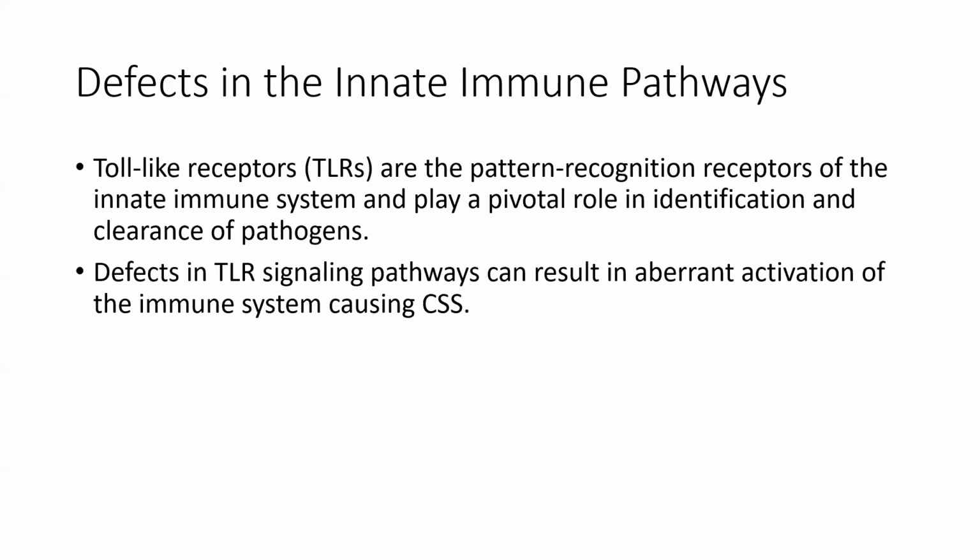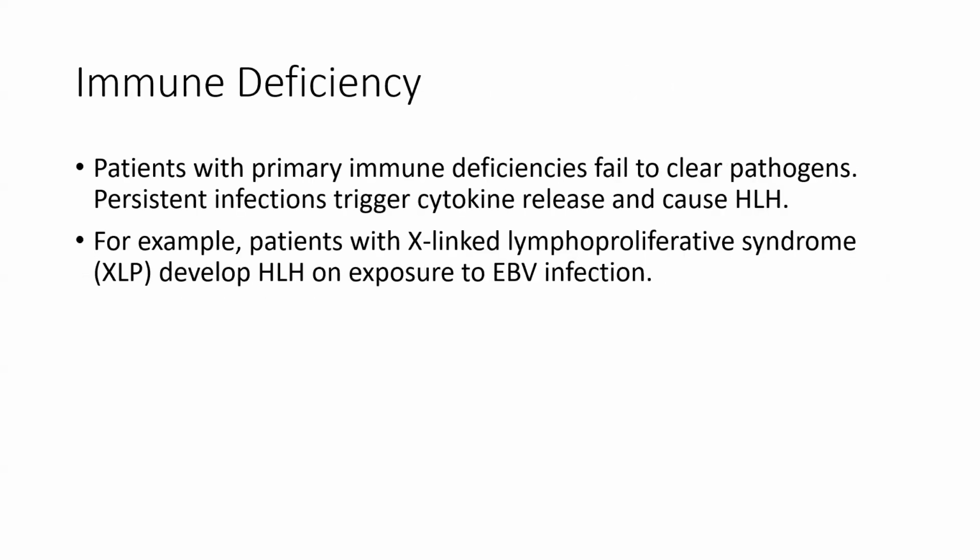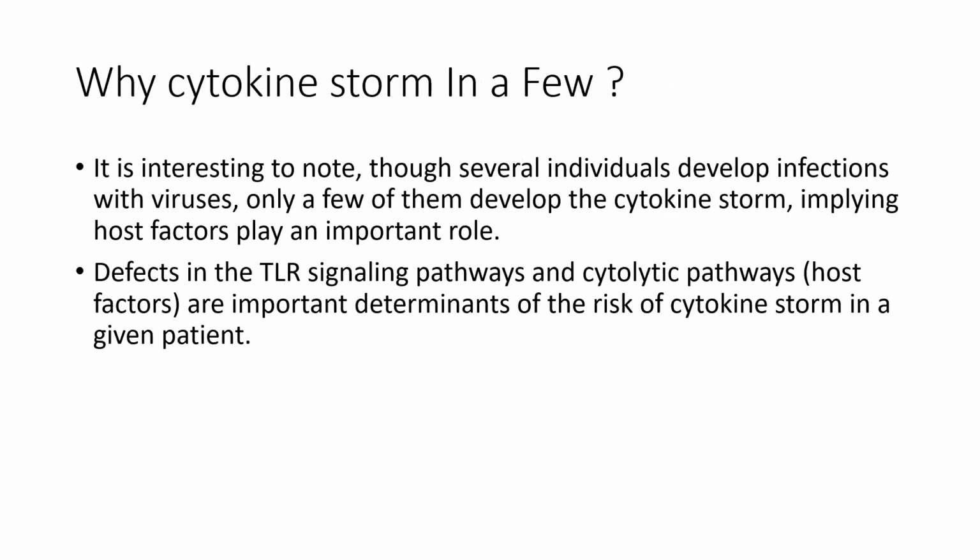Now, defect in the innate cell. Toll-like receptors are the pattern recognition receptors of the innate immune cell and play a pivotal role in the identification and clearance of pathogens. So, defect in the TLR signaling pathway can result in aberrant activation of the immune system, causing cytokine storm syndrome. Then immune deficiency. Patients with primary immune deficiencies fail to clear pathogens. Persistent infection triggers cytokine release and causes HLH. For example, patients with X-linked lymphoproliferative syndrome develop HLH on exposure to EBV infection.